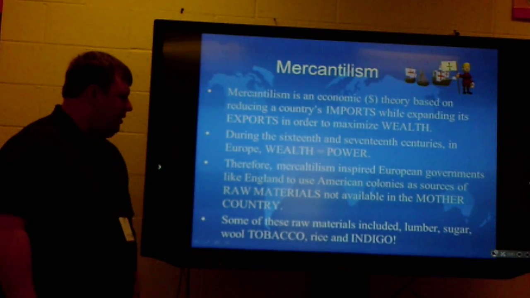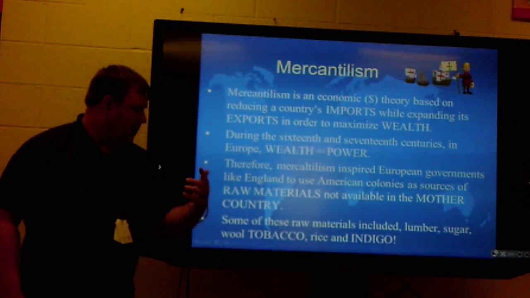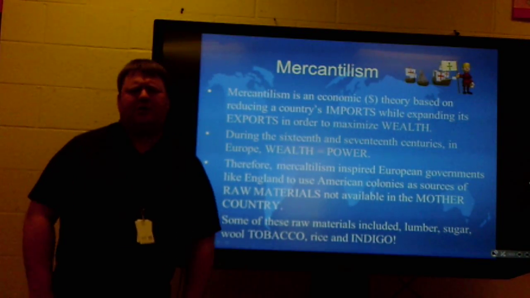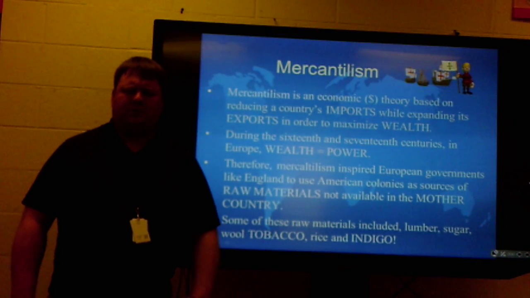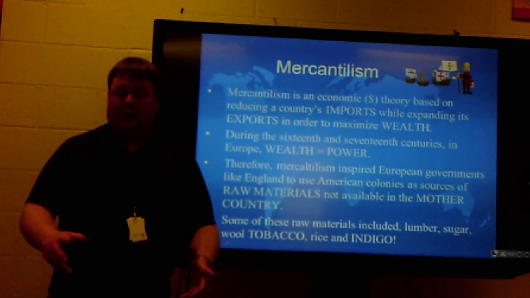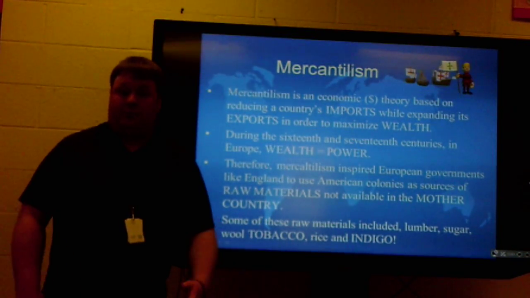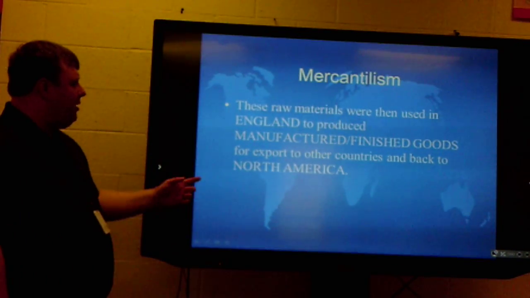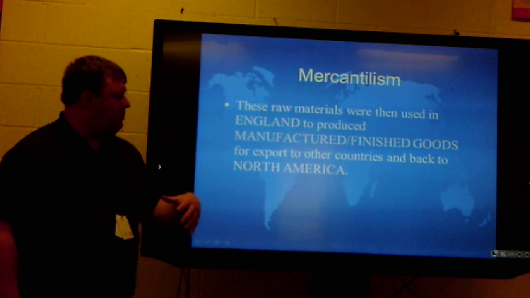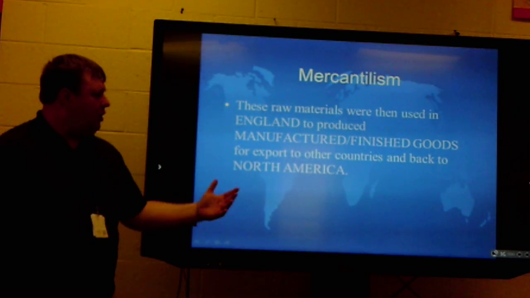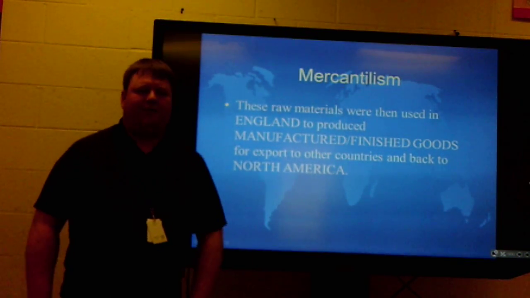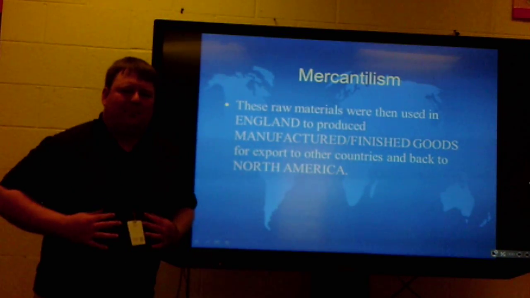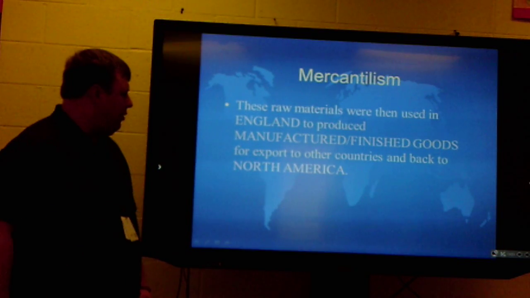Some of these raw materials included lumber, sugar, tobacco, rice, and indigo. Indigo is something that you can dye things in. It's blue or purple. It's what we used to dye actually blue jeans in. So these raw materials were then used in England to produce manufactured goods or finished products or finished goods. You may see any of those terms there. But it's basically the completed product, the shirt, for example.